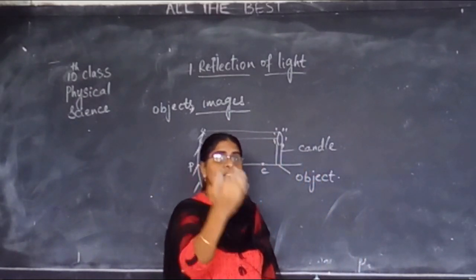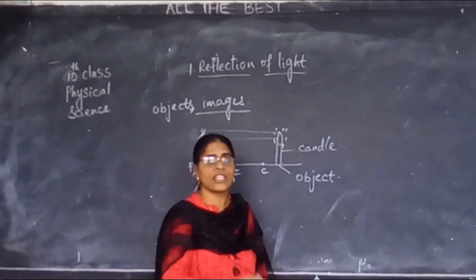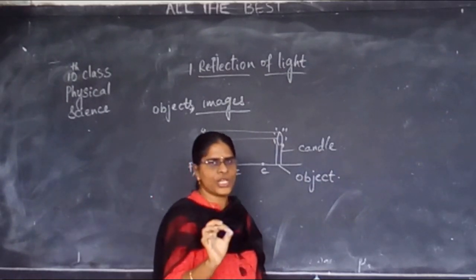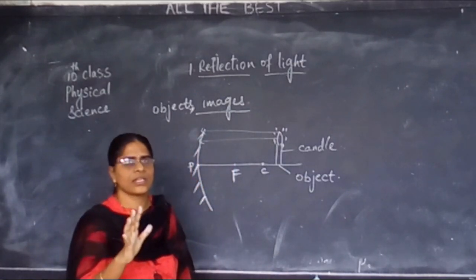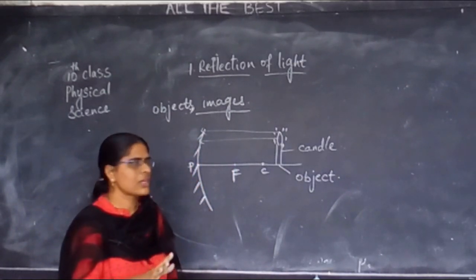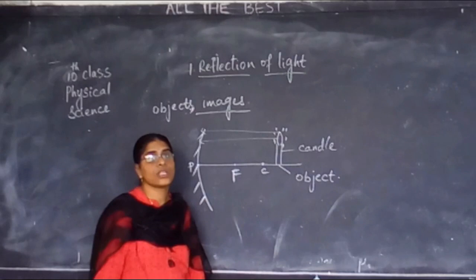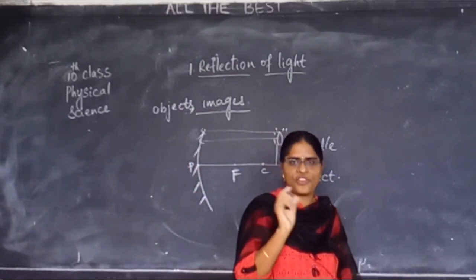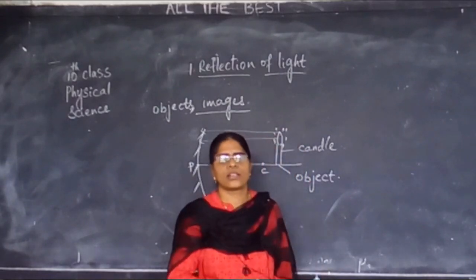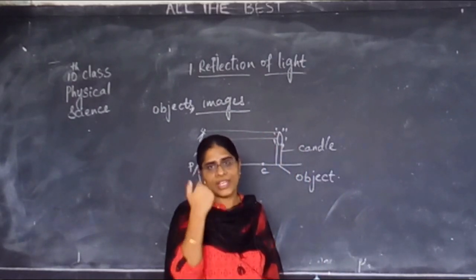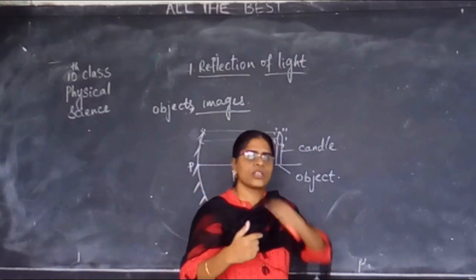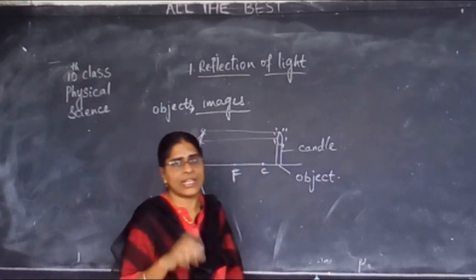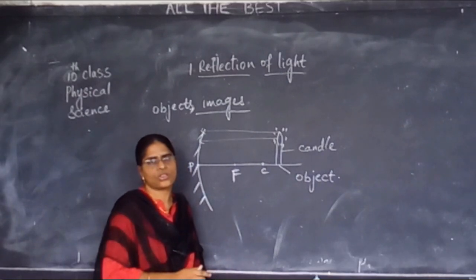The image is your face which you are seeing in the mirror. Whenever there is an object placed before the mirror, there will be an image. We are viewing our face in the mirror. Initially, our face is the object. The face which you are seeing in the mirror is the image.